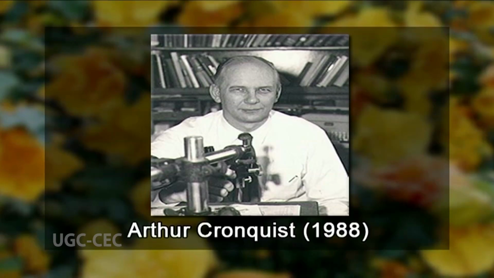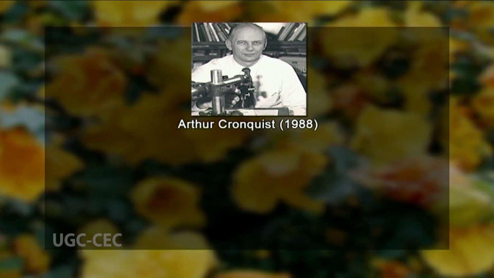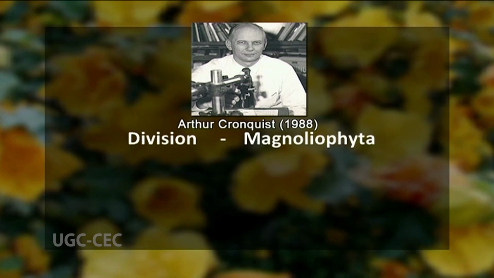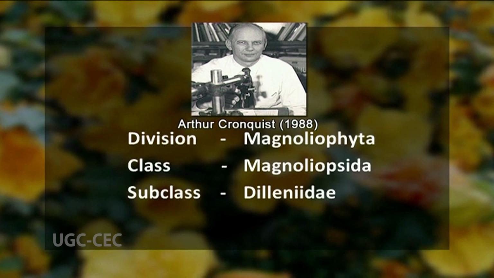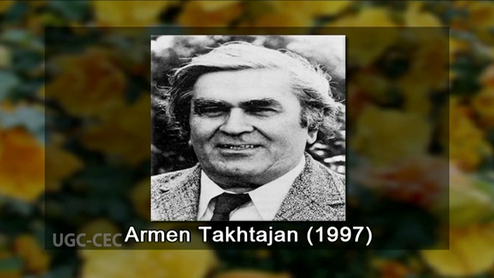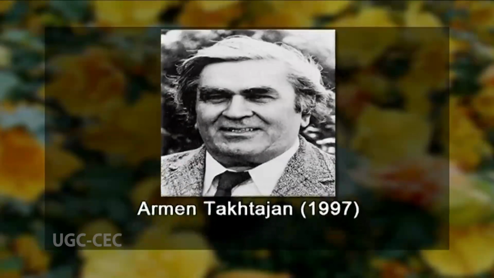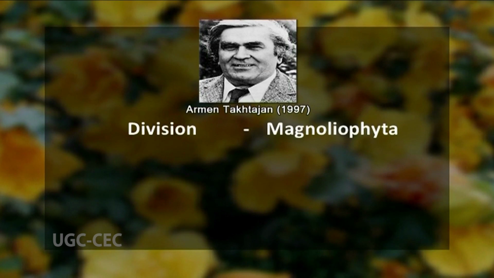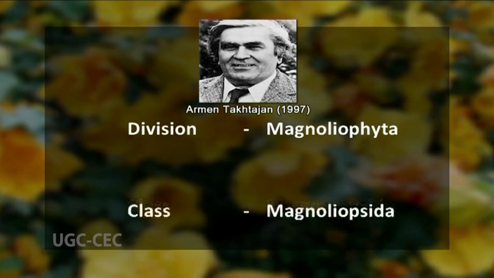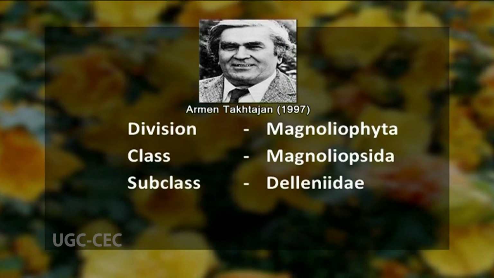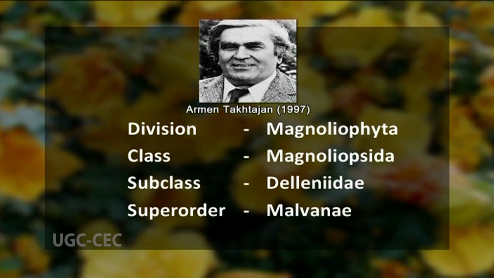Later on, an American taxonomist, Cronquist, classified Malvaceae under the division he called Magnoliophyta and the class Magnoliopsida. He recognized a subclass by the name Dilleniidae, and order again, just like Bentham and Hooker, Malvales. Takhtajan, a famous Russian taxonomist who based an evolutionary system of classification, classified Malvaceae under the division, again just like Cronquist, Magnoliophyta, class Magnoliopsida, subclass Dilleniidae, but he incorporated one superorder by the name Malvanae, and order again repeating Malvales.